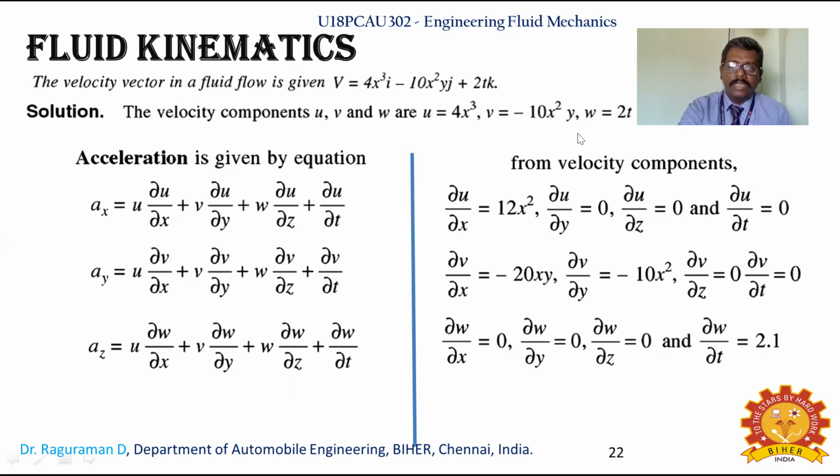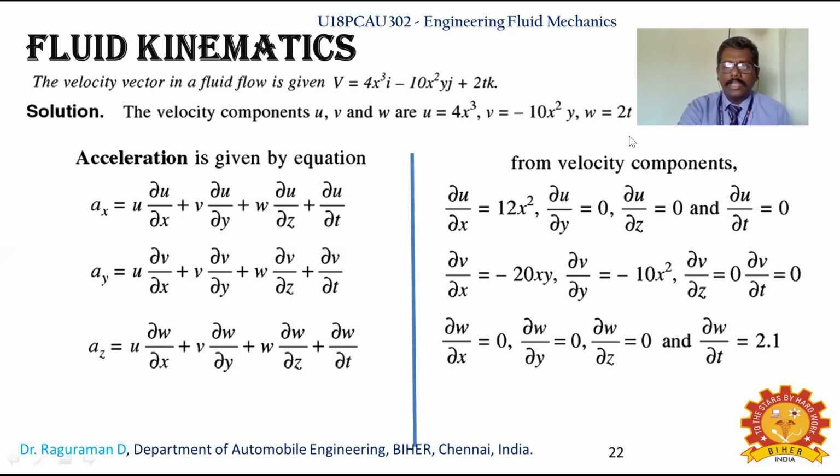So in case of v, dou v by dou x, it has an x component, so minus 20xy. You are making partial differentiation, so y you are keeping as constant, so that is being what? Minus 20xy. Now making dou v by dou y, with respect to y partially you are differentiating, so this minus 10x square you are keeping as it is. While you are differentiating y, the value is being 1, so you are keeping minus 10x square.